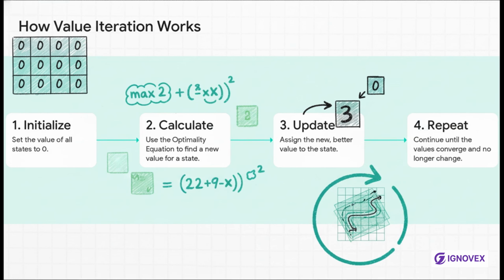So here's how an algorithm like value iteration puts the equation to work. It starts out by setting the value of every single square to 0. Then it just goes through the grid over and over again. For each square, it uses that Bellman optimality equation to calculate a new, better value based on the values of its neighbors. It updates the square's value, and then it just repeats this whole process until the values stop changing. At that point, the values have converged, and they reveal the optimal path to the goal.